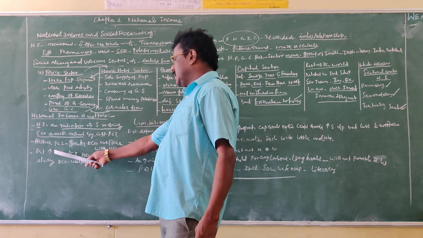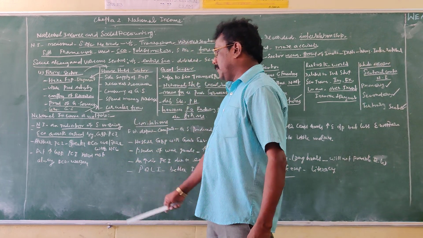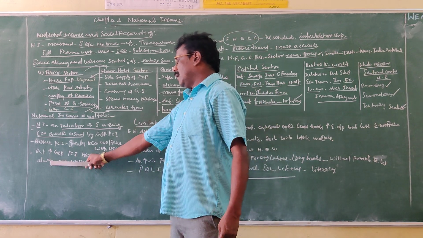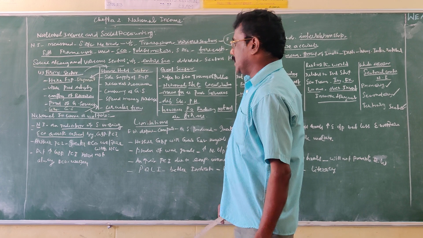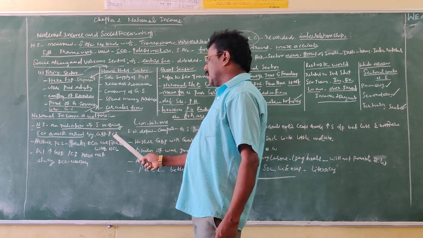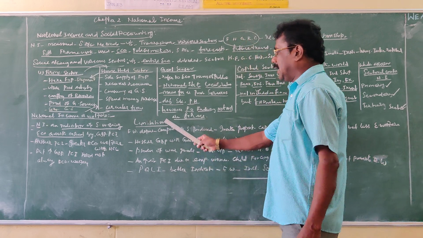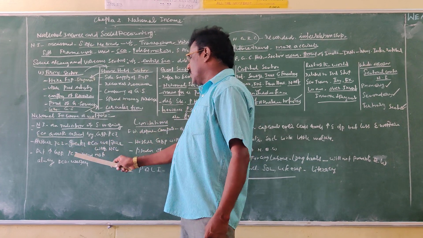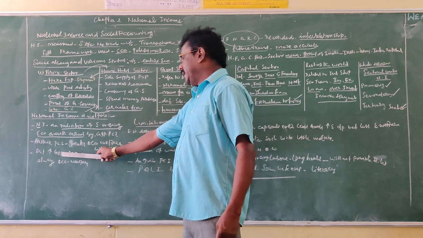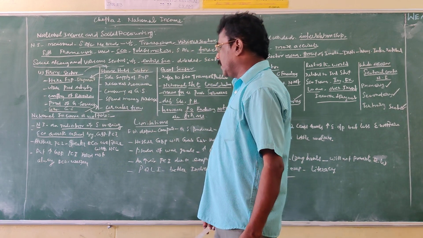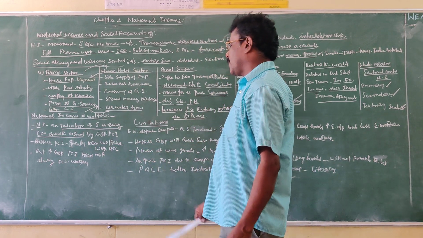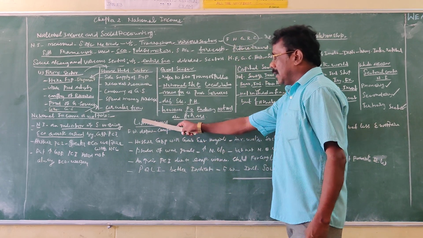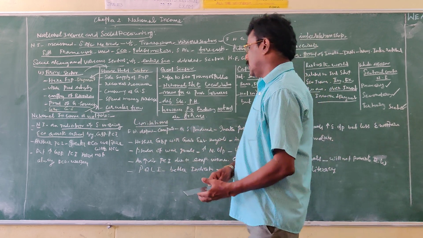Even though there is an increase in GDP and per capita income, it will not always increase the economic welfare. So GDP and per capita income suffer from the following limitations. We may come to the conclusion that a higher per capita income and a higher GDP rate are indicators of the greater economic welfare of the people. But it is not true because of the following limitations.